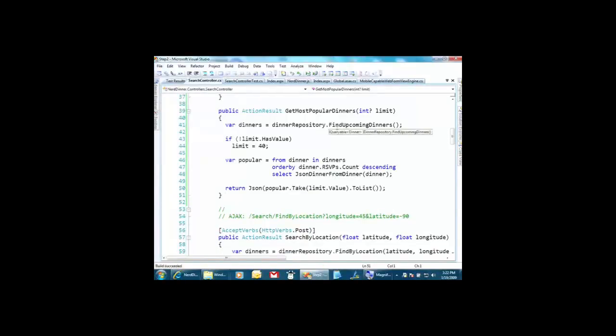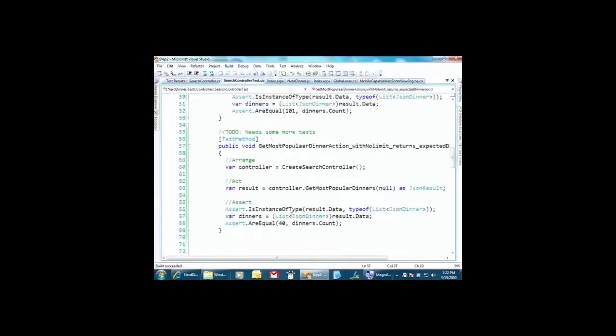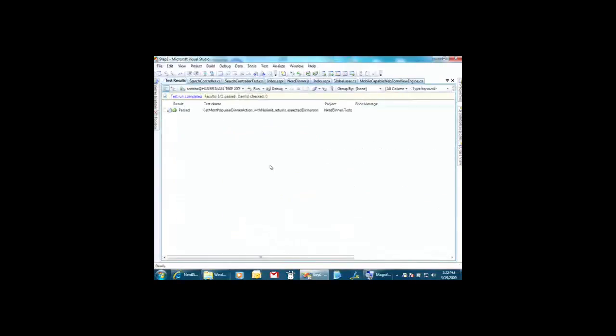Let's run that. Okay, so find the dinners. If there was no limit passed in, we'll make it 40. Grab the dinners, and if anyone's coming, sort by the most popular one first. Grab the first 40 and return them. And then I'm going to make sure that it is that number, because I've got more than 40 dinners. I want to see just 40 come back. And then it passed. Okay?